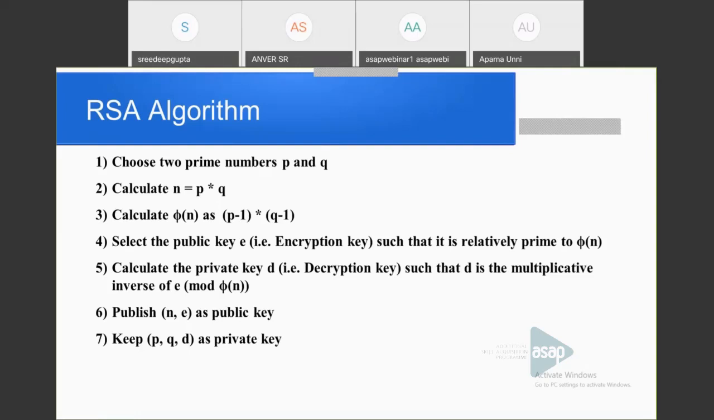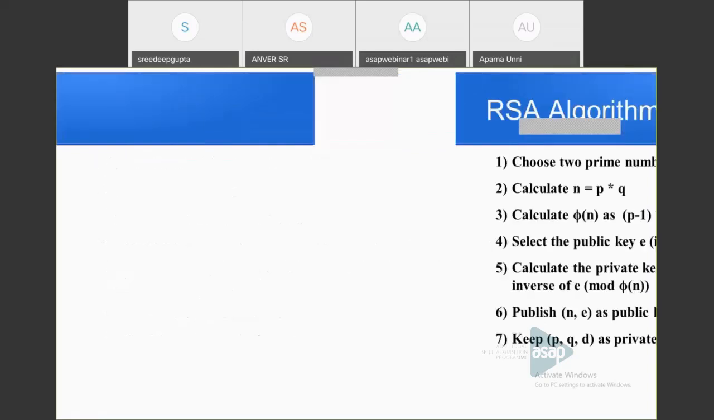So here the pair n comma e is known as the public key, and p, q and d, or we can say only d, is the private key, because the private key is known only to the participant who generated these keys. So d is the private key, or we can say p, q and d are private. Nobody else knows p, q and d.